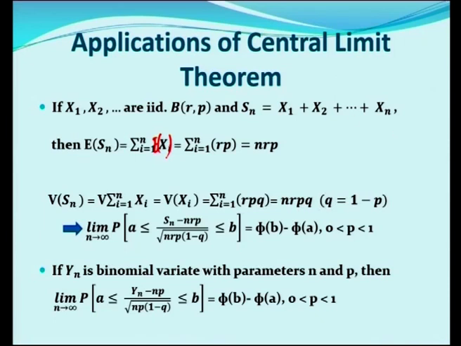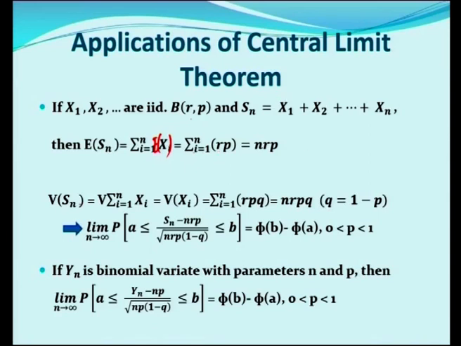xn, then E of Sn is equal to summation i is equal to 1 to n E of xi. We have just found out the mean of binomial distribution is np. In the place of n you are having r, therefore rp. rp is added n times, therefore nrp.